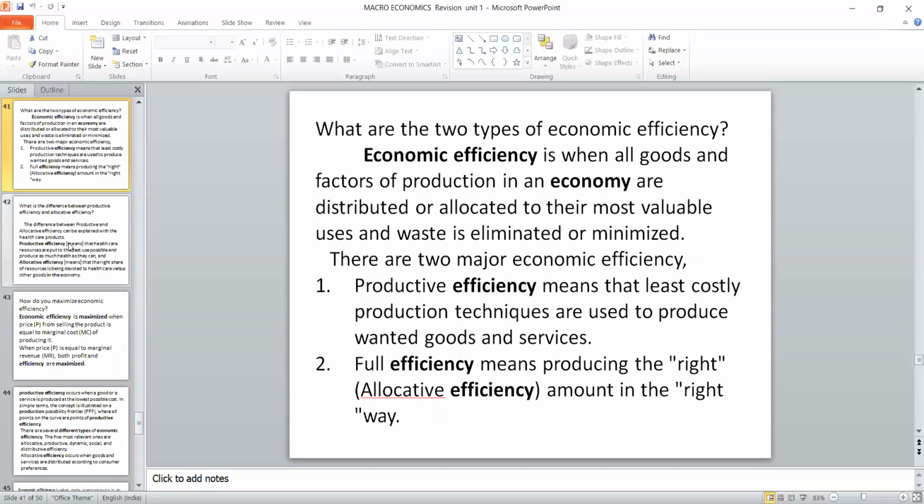Now let's move to productive efficiency and economic efficiency. As we know, economic efficiency has 6 elements, but our syllabus covers only 2. One is productive efficiency, another is allocative efficiency. Productive efficiency means maximizing the revenue and minimizing the cost. Allocative efficiency means producing the right product in the right way.